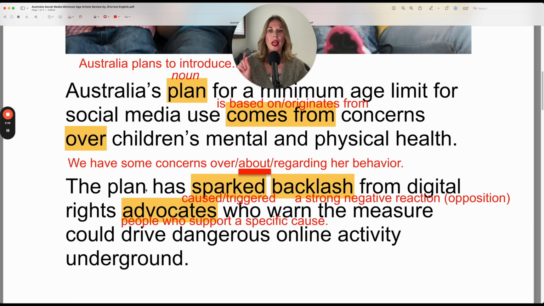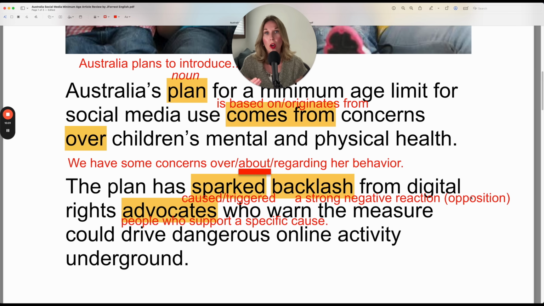So here, the plan has sparked backlash. Backlash is a strong negative reaction. So it sounds like people are saying, no, let's not do that. That's a dumb idea. That's not a good idea. This is a terrible idea because it's a strong negative reaction. So they're going to use strong language as well when they say no.